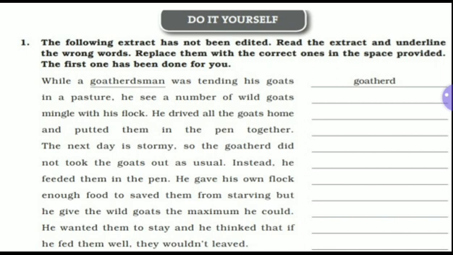Now next one, he fed them well, they wouldn't leaved. Now again this L-E-A-V-E-D, leaved, is wrong because the past form of the verb cannot be used with any of the modals. That's why underline this L-E-A-V-E-D, leaved, and write L-E-A-V-E, leave. This is how you have to correct, you have to edit this passage.